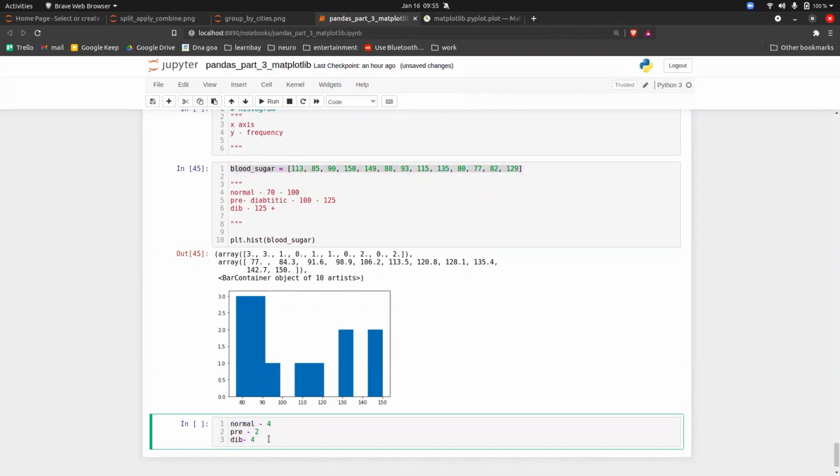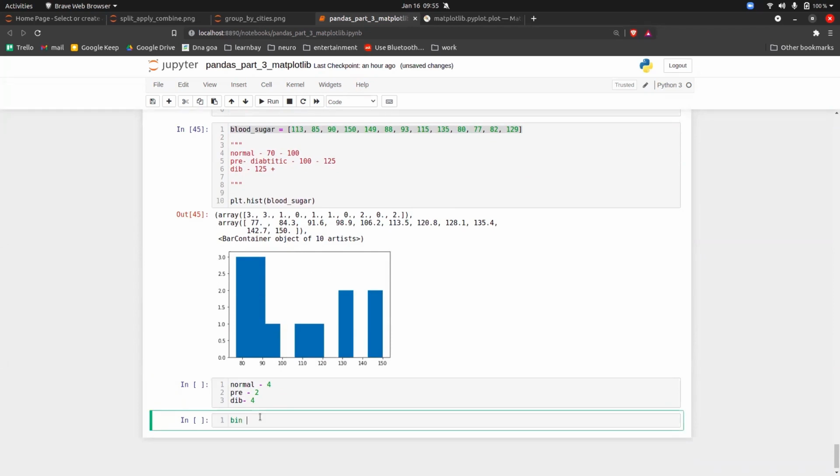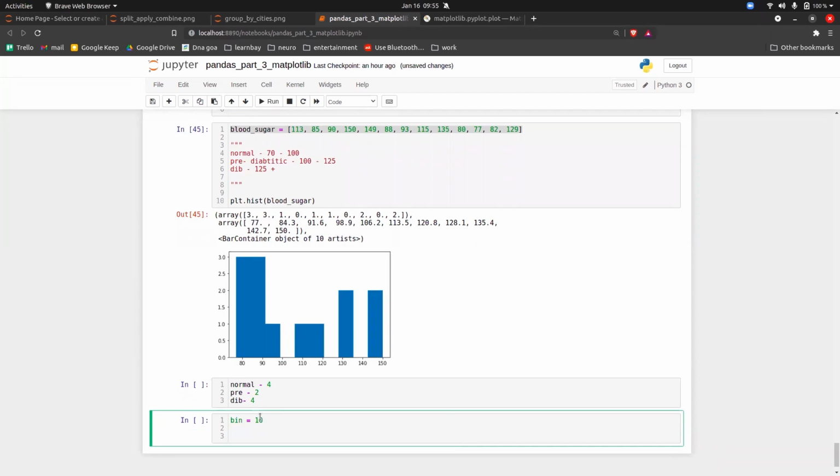Basically, the problem here is that the graph we're plotting is not a proper one. Why? Because in a histogram, there is a parameter called bin. Let's talk about bin now. Bin by default is 10. The meaning of this 10 is that between the minimum and the maximum range, where the minimum is 77 and the maximum is 150, it will divide into 10 equal-sized bins.